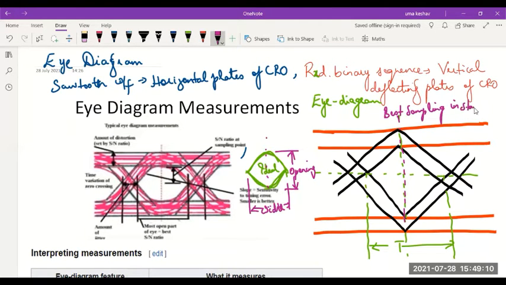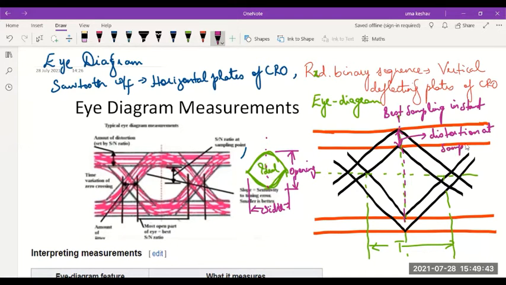That is where the receiver should take a sample of the received binary data. The binary waveform, whether it is a 1 or 0, can be decoded correctly if we sample at this center. So this is the best sampling instant. And here you can see there is a difference. The signal received may be this or this. So this difference indicates distortion at the sampling instant.